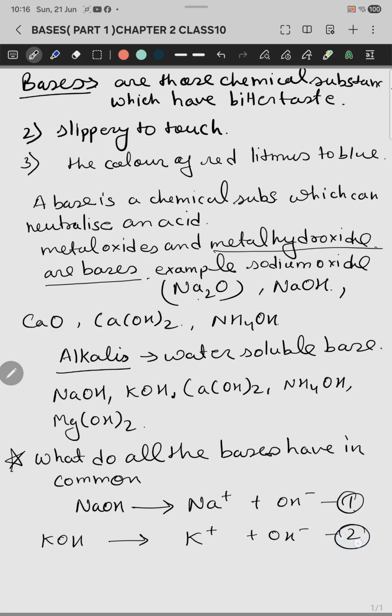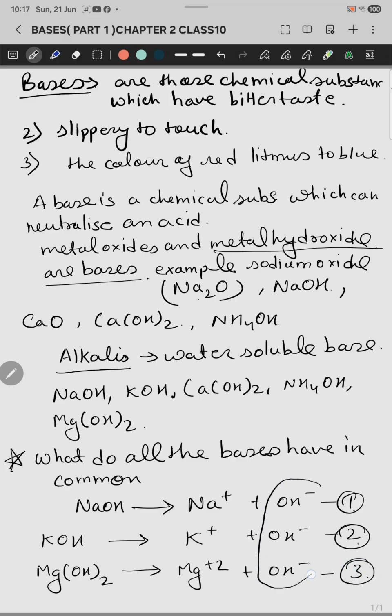This is the second reaction. Now come to the third reaction. I am taking another example, Mg(OH)2. This will make it clear to find out what is common in all these three reactions. So Mg2+ plus OH negative ions. I am not balancing these equations, but the common substance we are obtaining after the dissociation is OH negative,